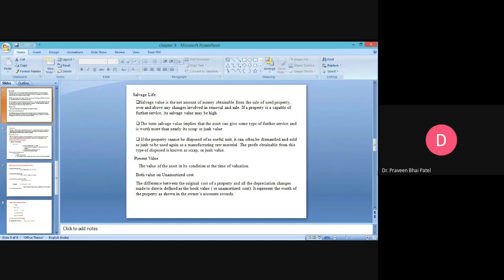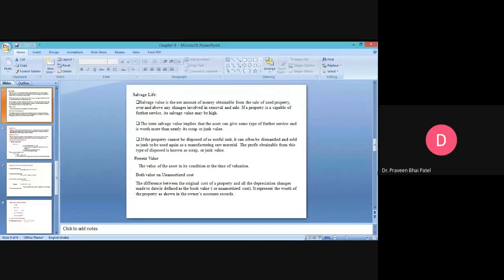After the second year, the value of the asset will be different. After the third year, the value of the asset will be different. In the same way, after every year till the lifespan of that industry, the valuation will be different, and the value of the asset will be the asset of that particular year at that present time. So valuation at that present time is known as the present value.